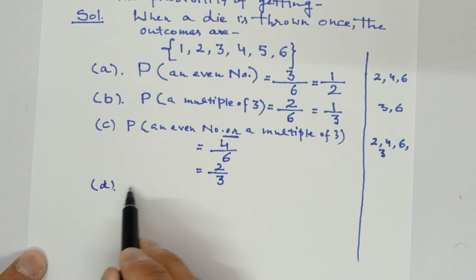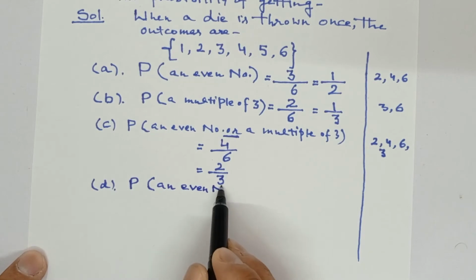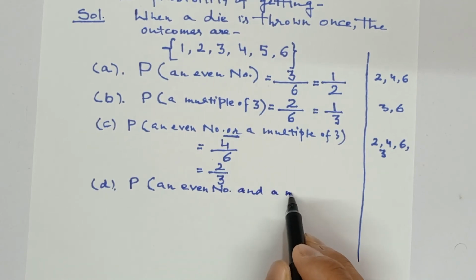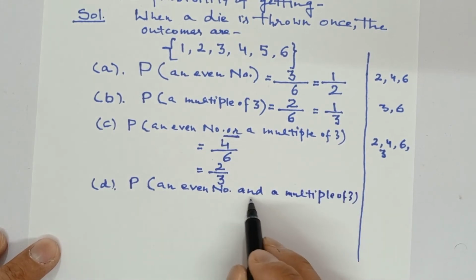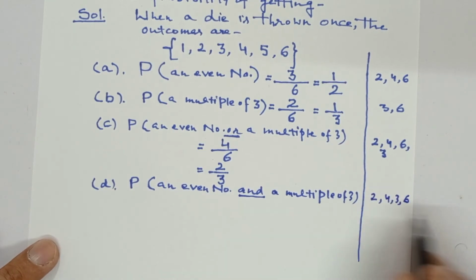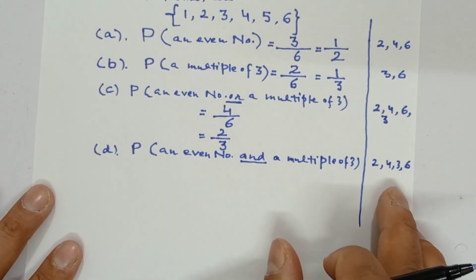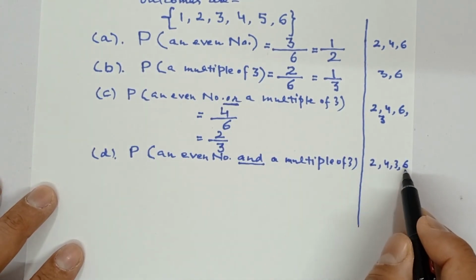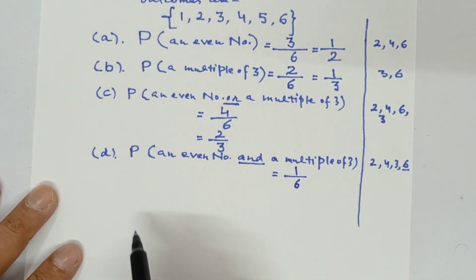Now D part. Probability of an even number and a multiple of 3. Here, and, what does it mean? Like we have written options 2, 4, 3, 6. Here we are to see out of all these, you are to select that number which is an even number also and a multiple of 3 also. So you can see what is that number? That number is 6. This is even also and a multiple of 3 also. So the probability will be 1 upon 6.